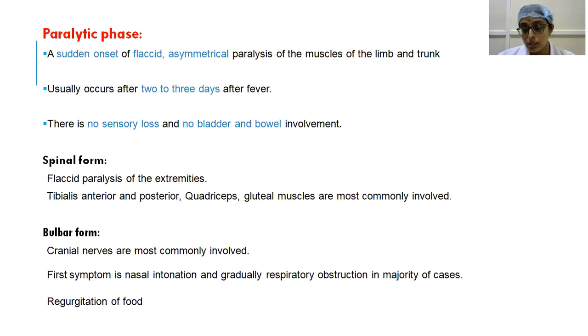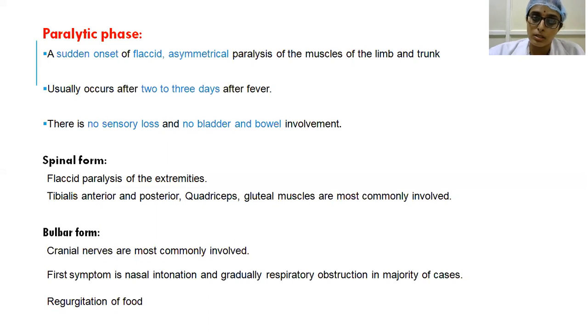It occurs after 2 to 3 days after onset of the fever. And as I told earlier, there is no sensory loss or bowel and bladder involvement. So you have two types of varieties in this paralytic phase. One is the spinal form, where only the peripheral nerves, the anterior horn cells, are involved, whereas in the bulbar form, the cranial nerves are involved.